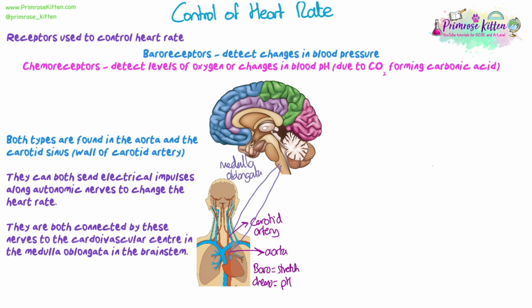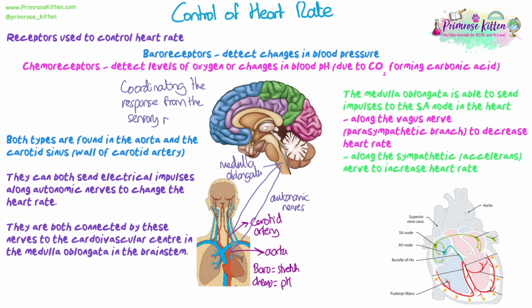If you remember, we talked briefly about coordination when we talked about the central nervous system and the spinal cord. So this is part of the brain that's coordinating the response from the sensory receptors. So we've got sensory receptors that are the baroreceptors or the chemoreceptors. They are sending the information that they're detecting from the stimulus to the medulla oblongata, and that's then going to coordinate the response. So that's going to decide what to do about this change in stimulus and then cause an effect. So it's going to send more signals down more nerves to cause the change that we want to see.